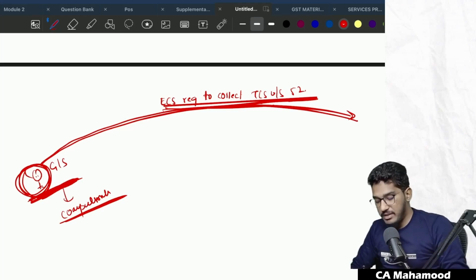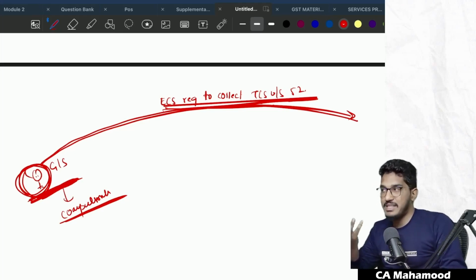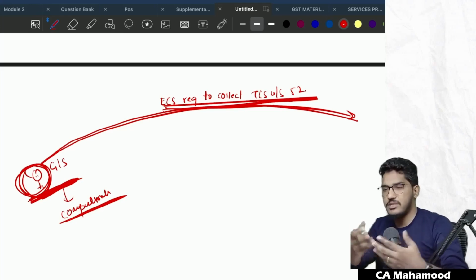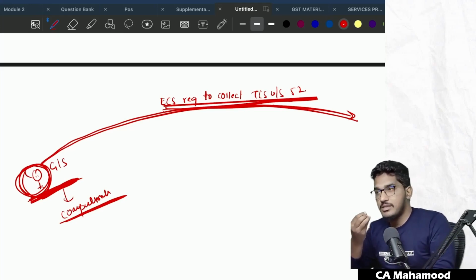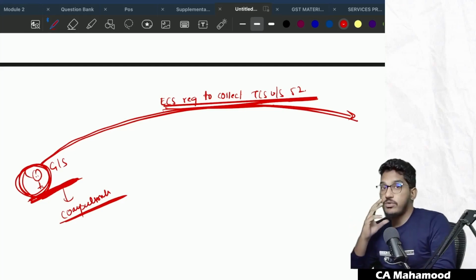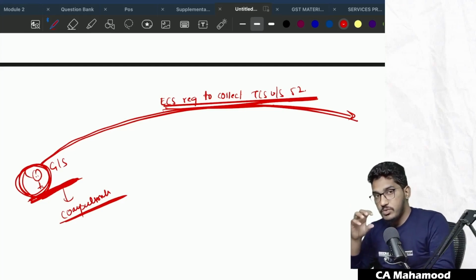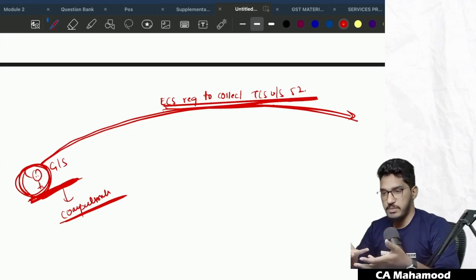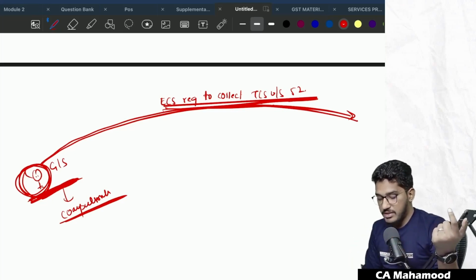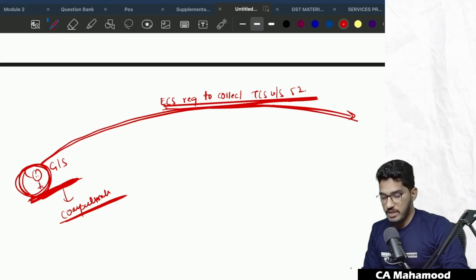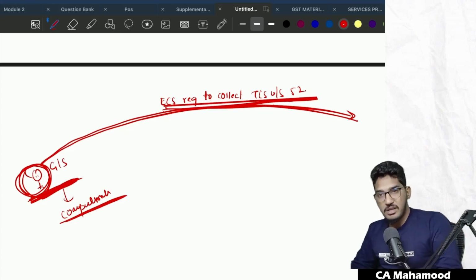But later they felt that e-commerce platforms have increased a lot today. E-commerce platforms have reached every customer. Even small people are supplying their goods through e-commerce operators. Take the case of Meesho. Most of the suppliers selling goods through e-commerce operators like Meesho are generally very small businessmen. So the act thought that if we make compulsory registration a requirement for these persons, this will discourage the e-commerce industry. Why? Because small suppliers don't want to get stuck in compliances.